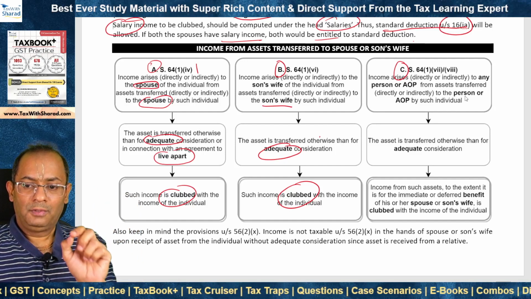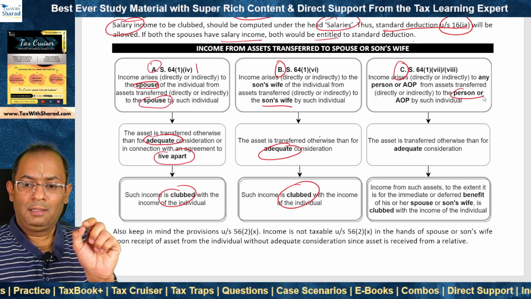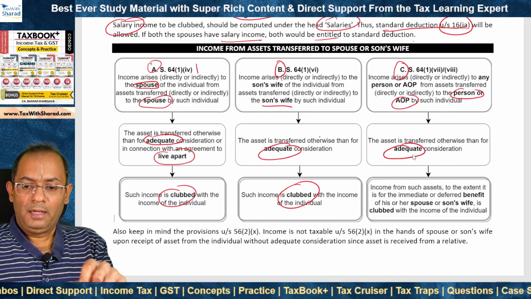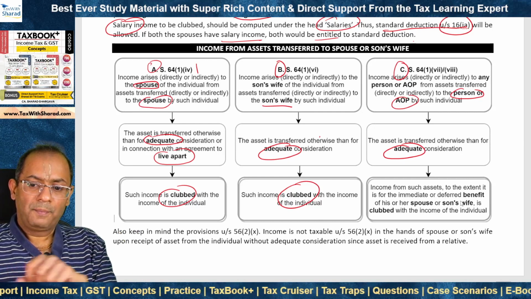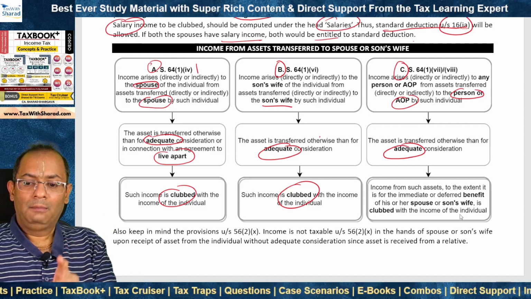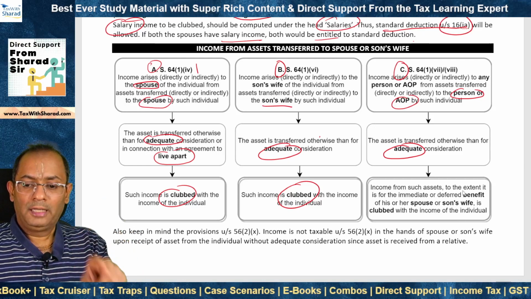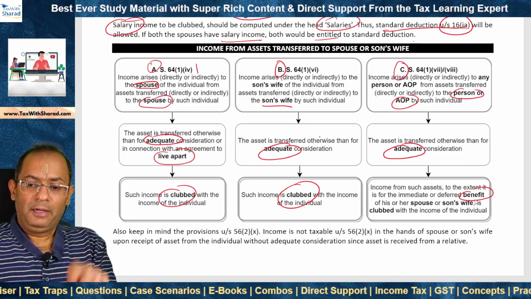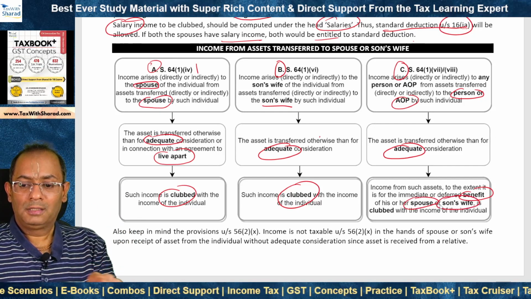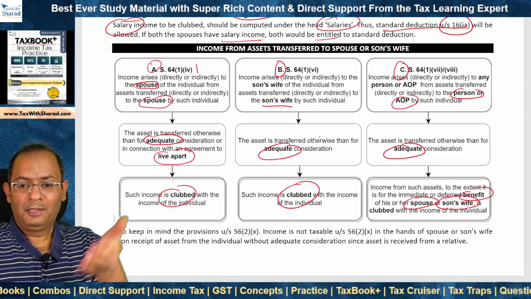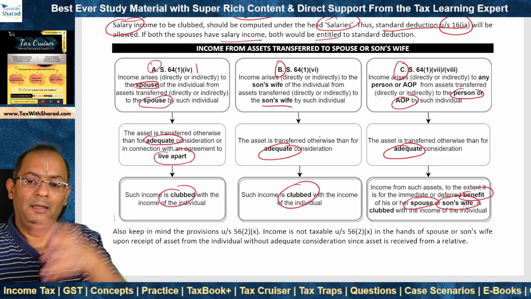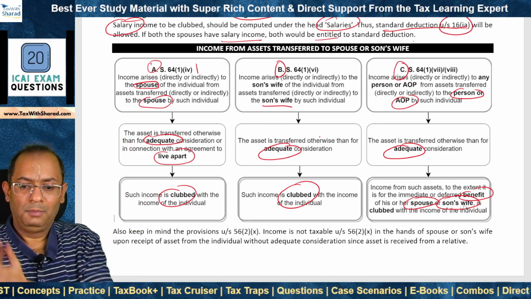So asset is transferred to any other person or an association of persons by the individual without adequate consideration. Okay, and the income from such assets is then clubbed with the income of the individual, but to what extent? To the extent it is for the benefit, whether immediate or deferred, of the spouse or the son's wife, right? So assets have been transferred to any person or association of persons, and clubbing is to the extent the income from such assets is for the benefit of spouse or son's wife.